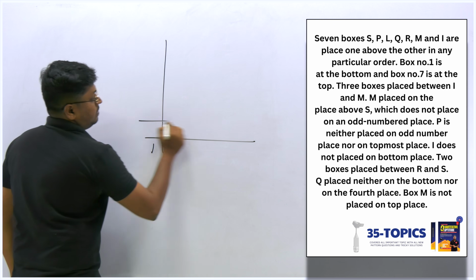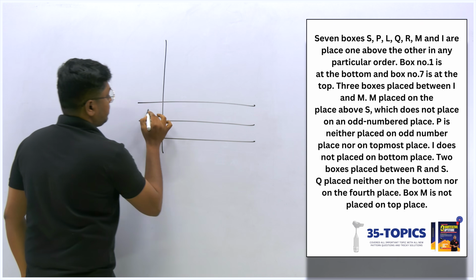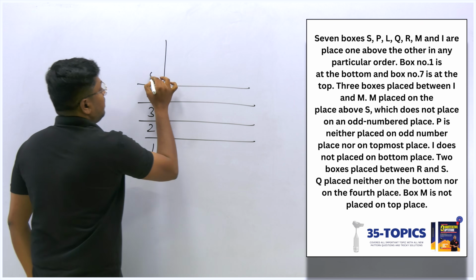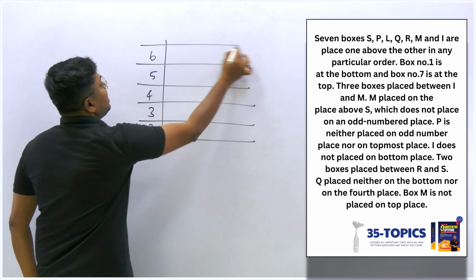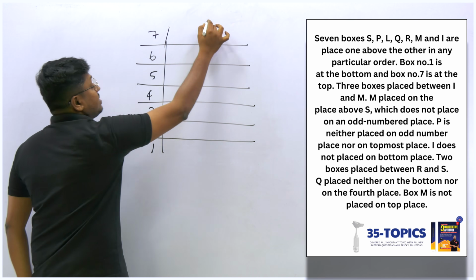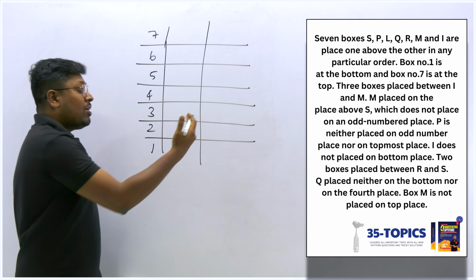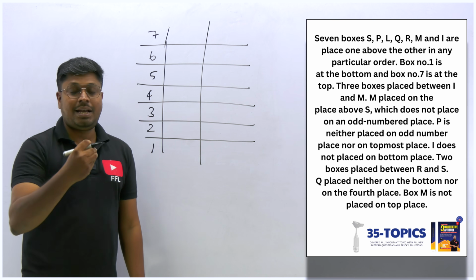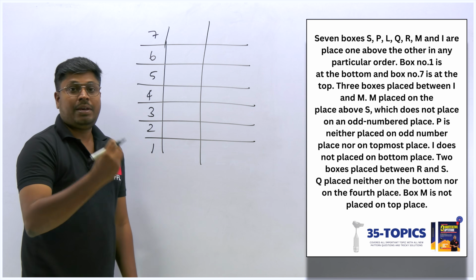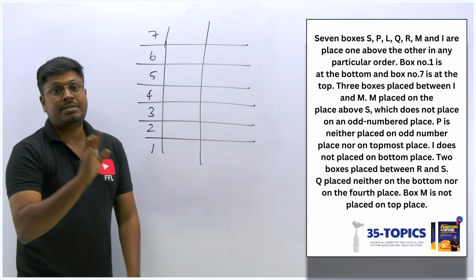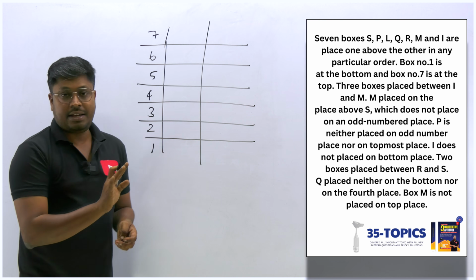So 1, 2, 3, 4, 5, 6 and 7. Why? Because in some cases they will say this box is not kept on the topmost or this box is not kept on the bottom. So there the numbers are required. So if they have given numbers, write the numbers. That will be helpful in most of the cases, right?